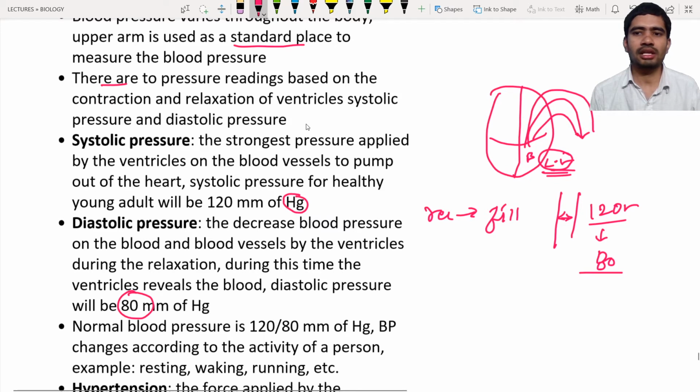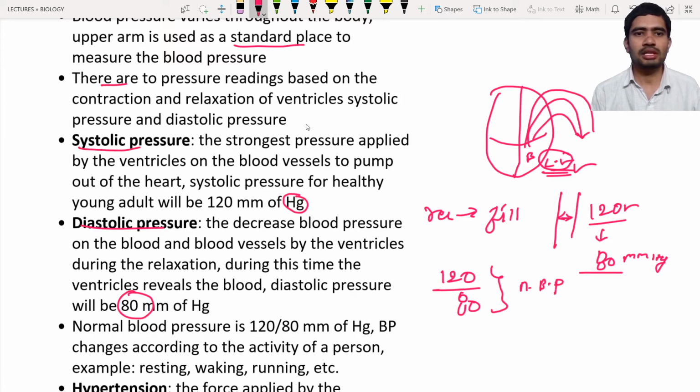So when the left ventricle is contracting and when it is relaxing and filling the blood, during the filling condition the blood pressure will be 80 mm of Hg. Hence we take these two values: systolic pressure, which is 120, and diastolic pressure, which is 80. So 120 by 80 is the normal blood pressure in a person.